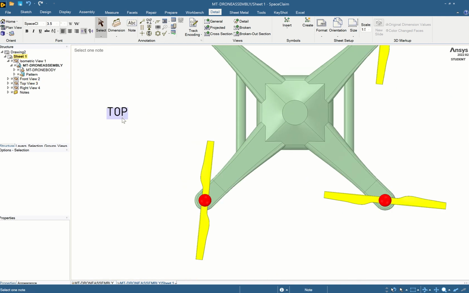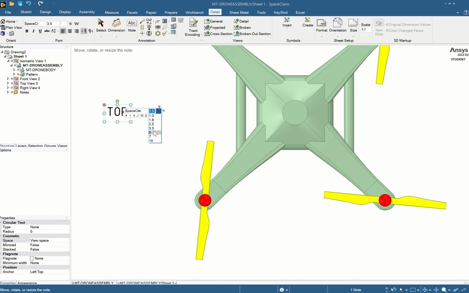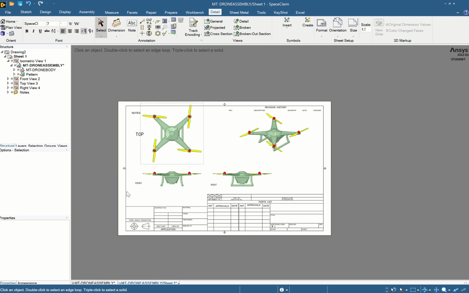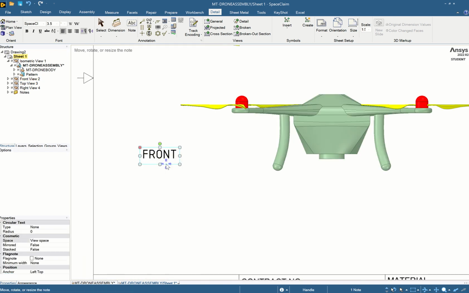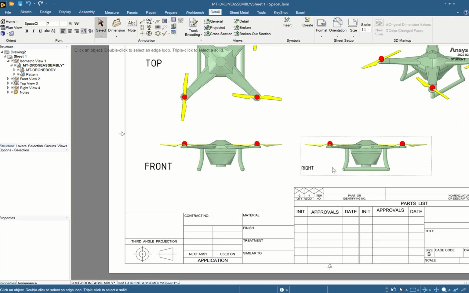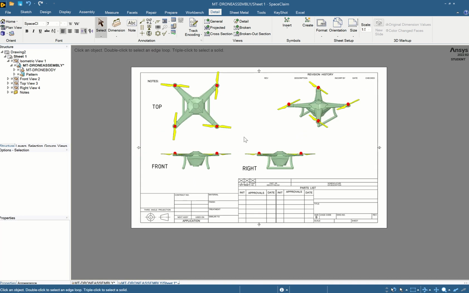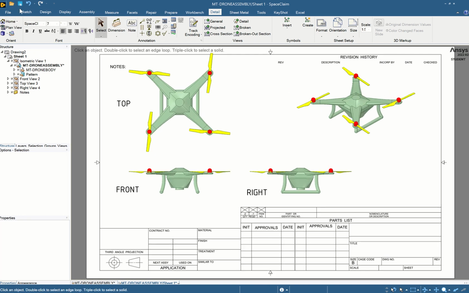If you want to make these a little bit bigger, come in here, right click in there, instead of 3.5, maybe make it 5. Or I'm going to actually make it maybe 7. Okay, 7 is actually better for me. Right click, 7. Okay. Home, save. All right, so we have our top view, our front view, our right view, and our isometric view.